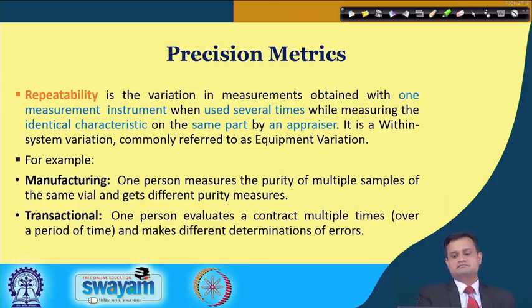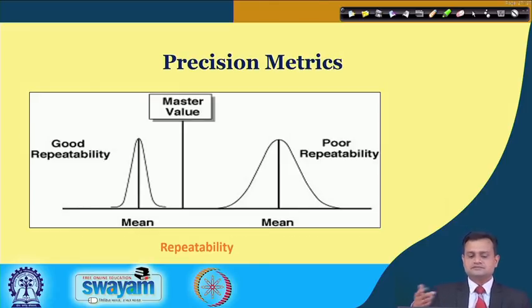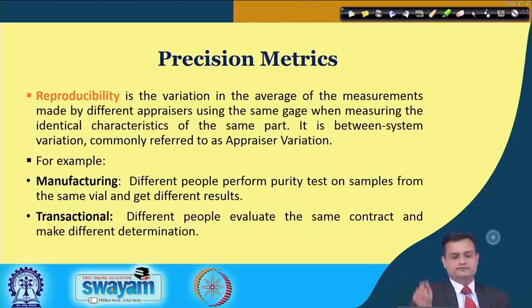So, this is my repeatability, and you can visualize repeatability through this diagram. The first one is good repeatability because I have very little variability and am closer to the master value. In the second one, you can see that variability is high, and I am quite away from the master value.